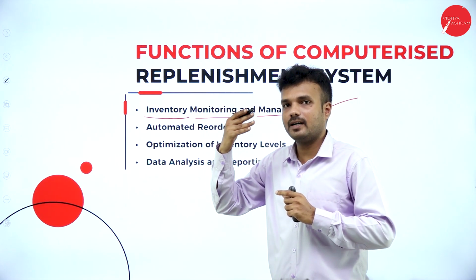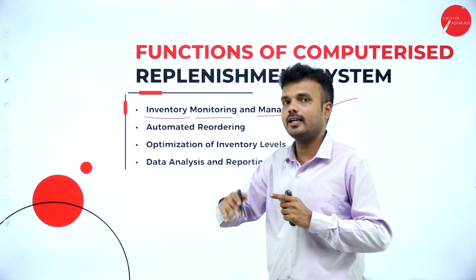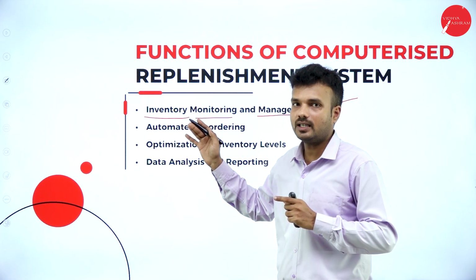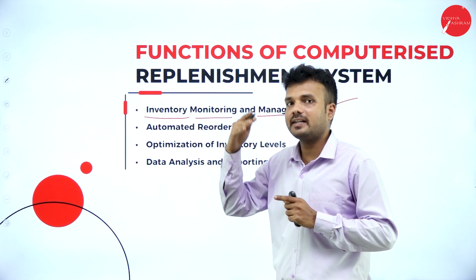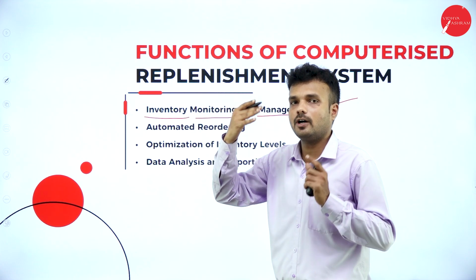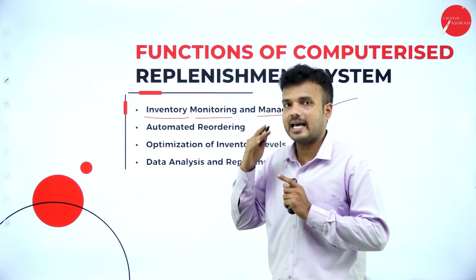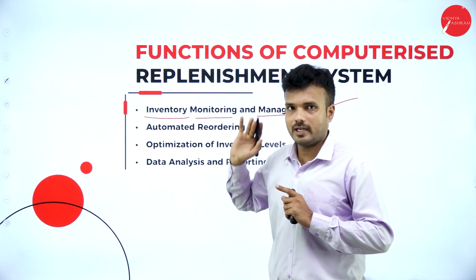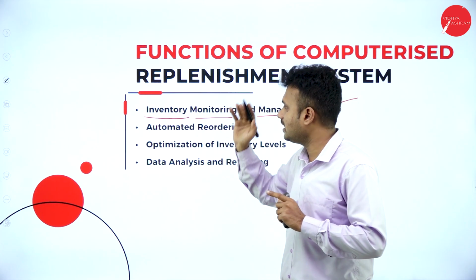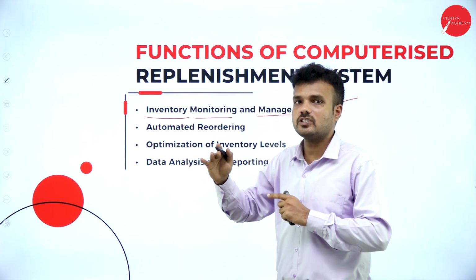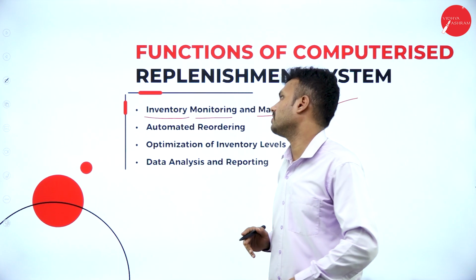So when there are 100 units of stock, it is going to give a notification to the retailer telling him that he must reorder the inventory, because there is a minimum stock available in the godown, right? It is going to give all the relevant information through the digital system.